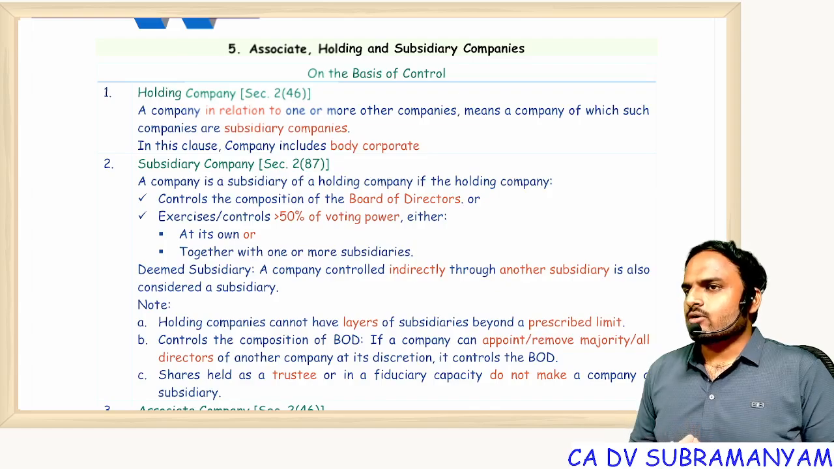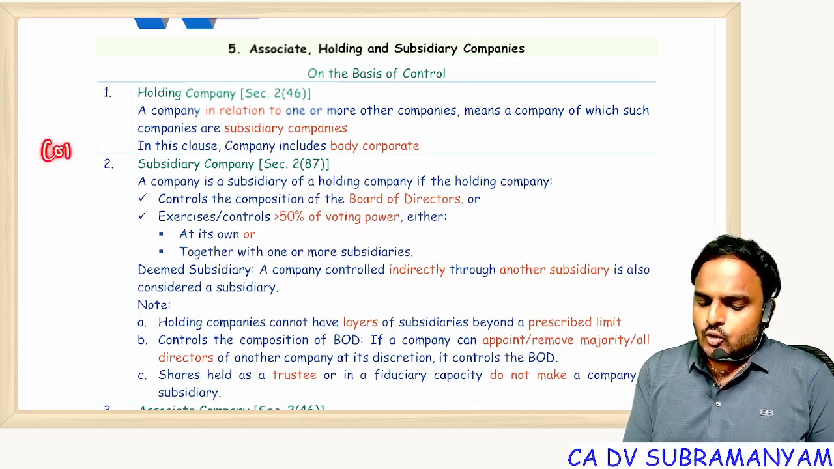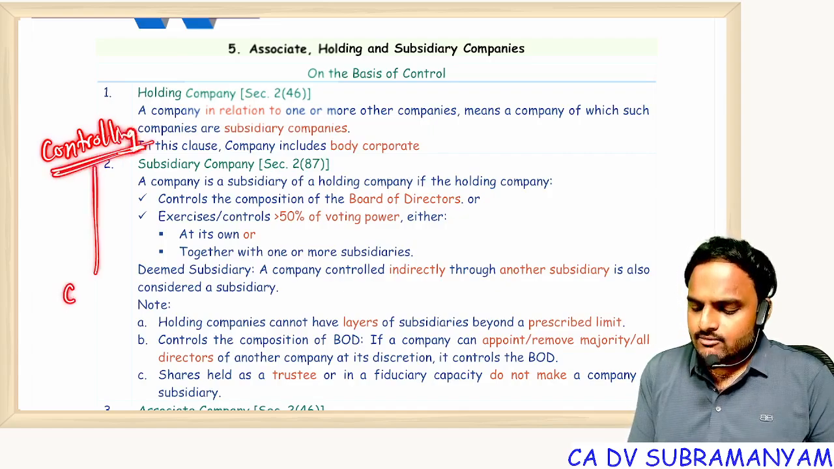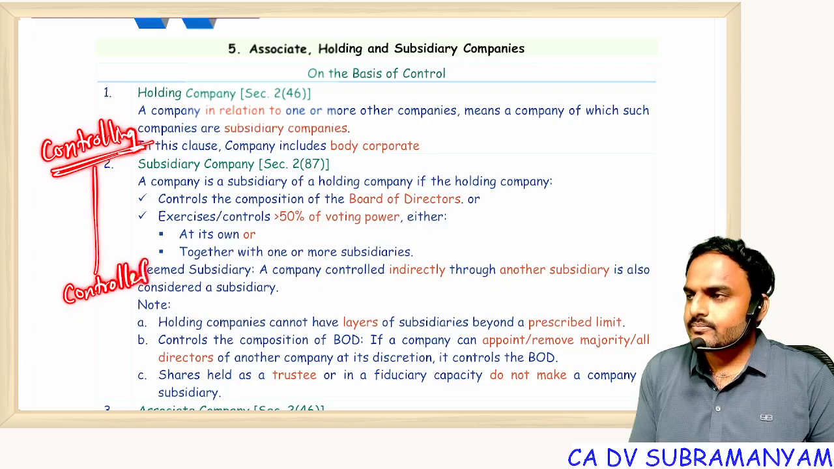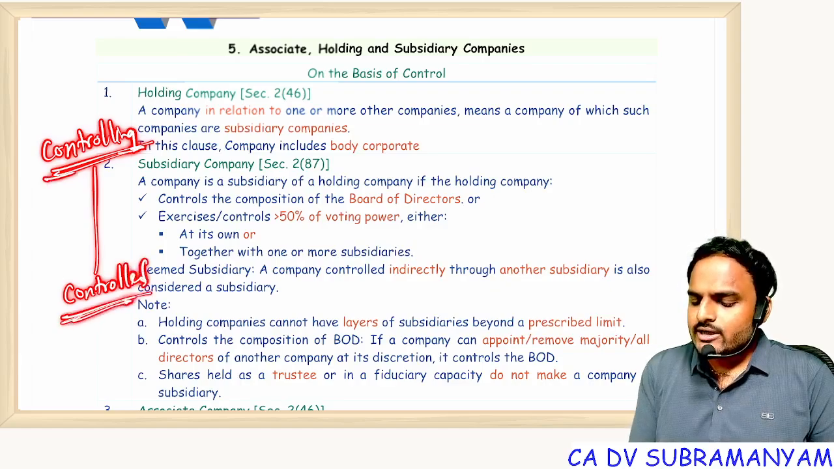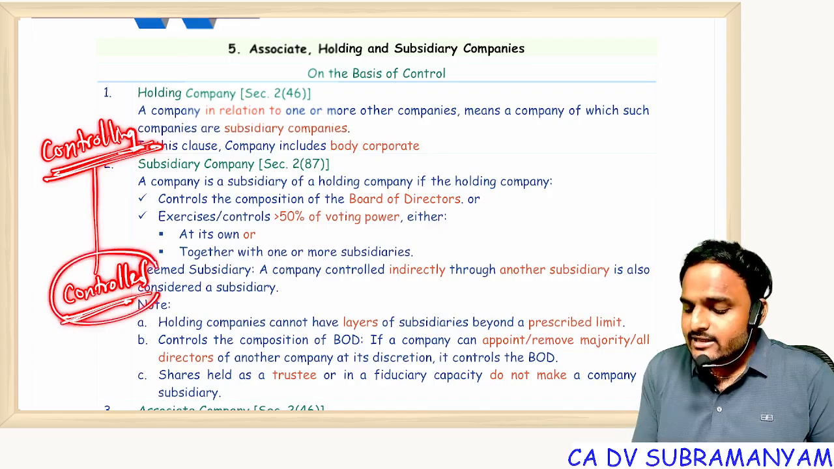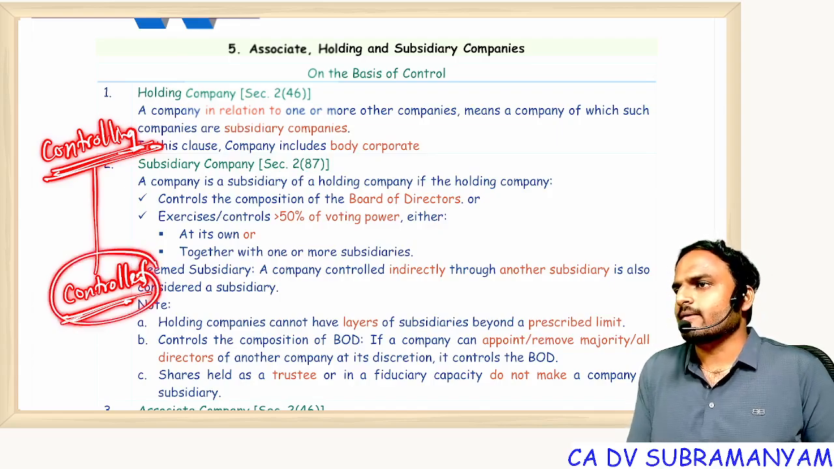Generally, on the basis of control, we have two companies. One is the controlling company, and the other is the controlled company. The one which can control, we call it controlling. The one which is getting controlled, we call it the controlled company.